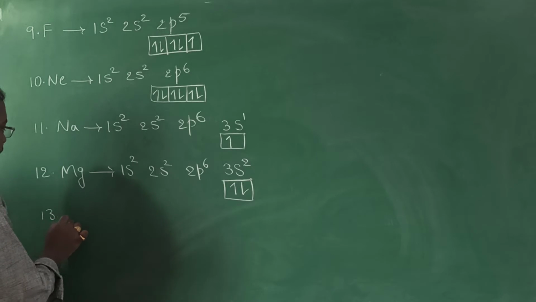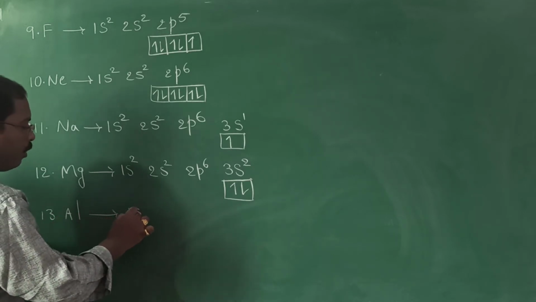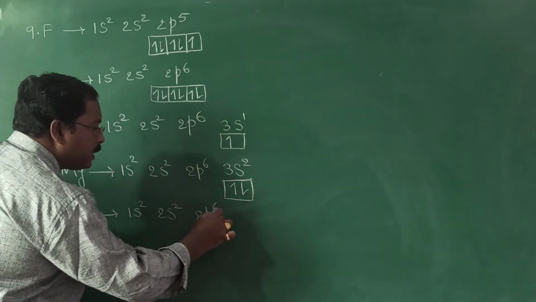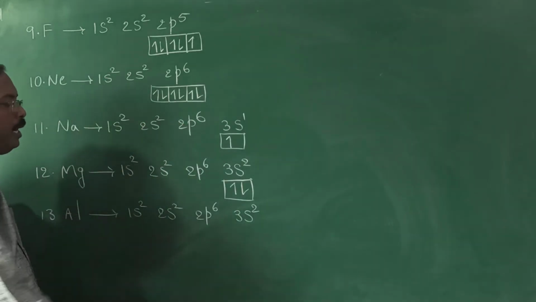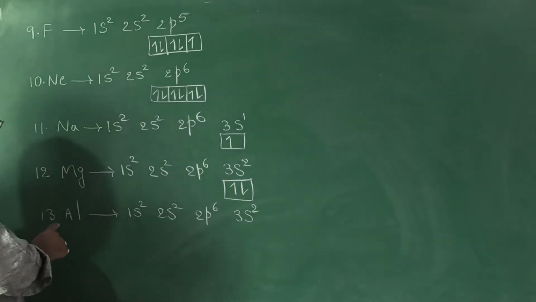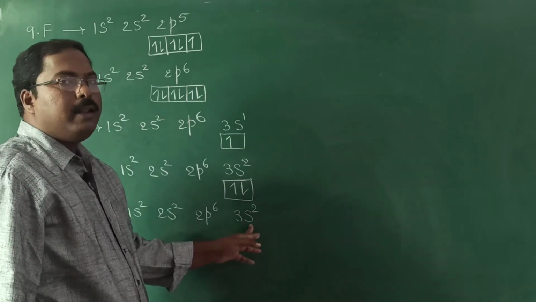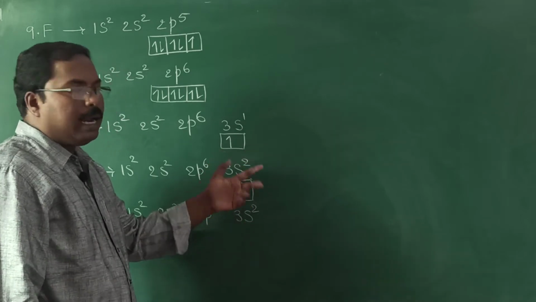Now coming to the next element, aluminium. 1s2, 2s2, 2p6, 3s2. So till here, how many? 12 electrons. Still one more electron we have. So we cannot write in 3s orbital because s orbital capacity is 2, so already filled.